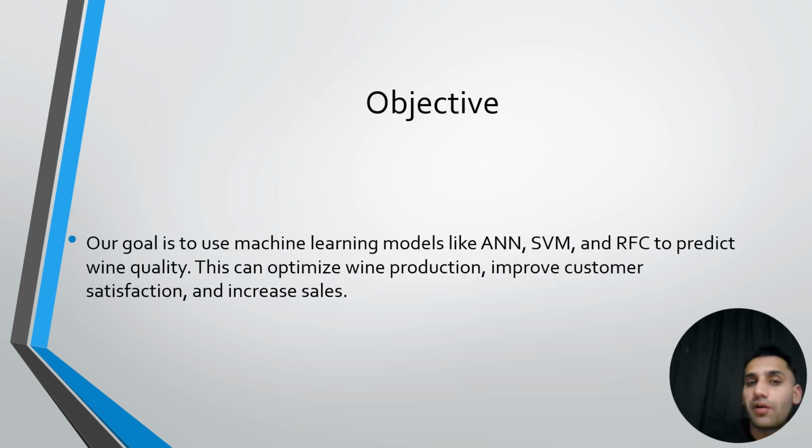So the objective of our assessment is to use machine learning models like ANN, SVM and RFC to predict wine quality. This can optimize wine production, improve customer satisfaction and increase sales. Actually, in industry, different models are needed to optimize wine production, improve its quality and increase customer satisfaction.